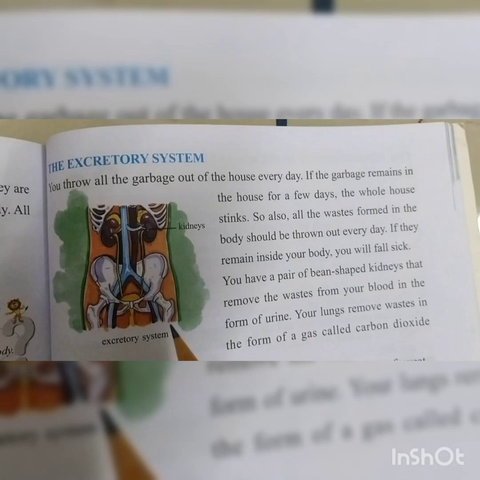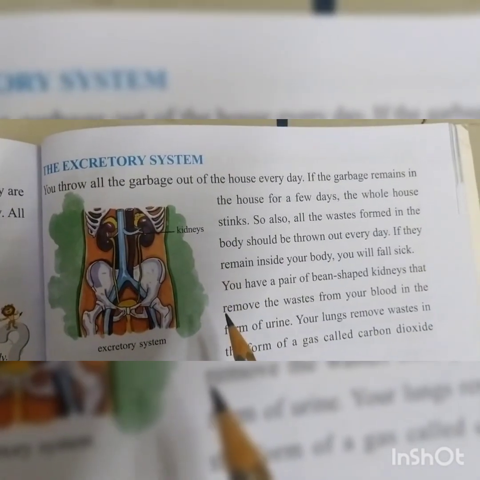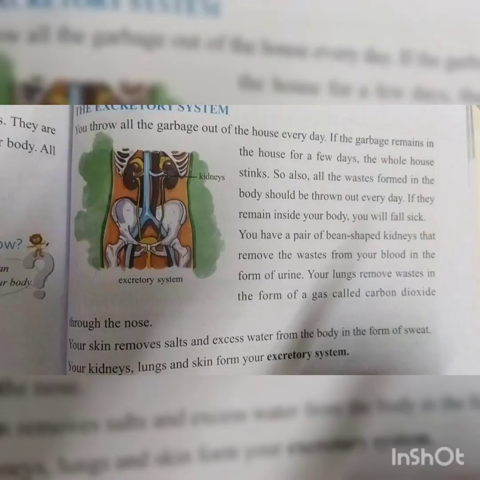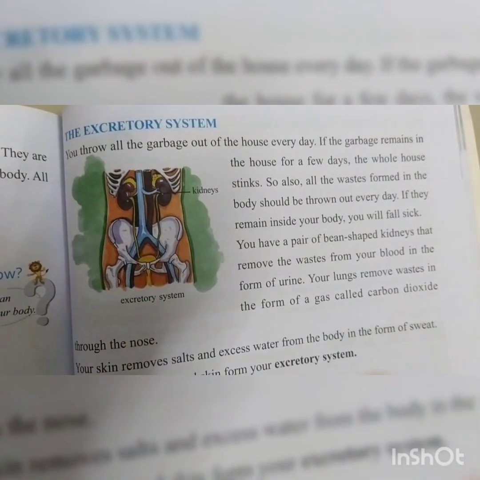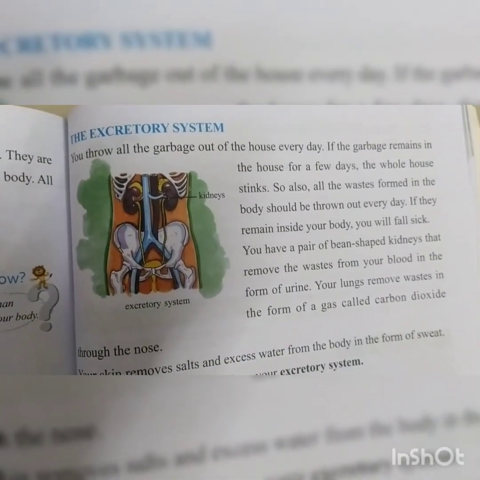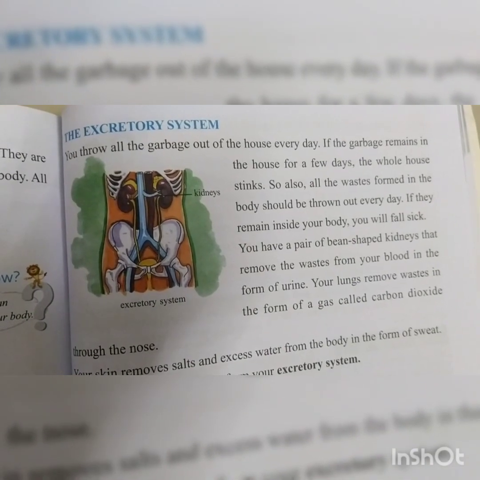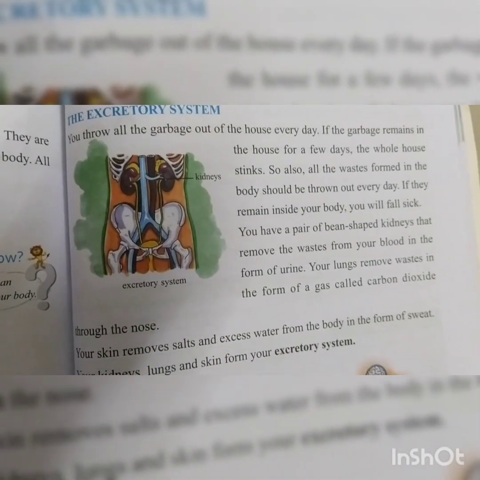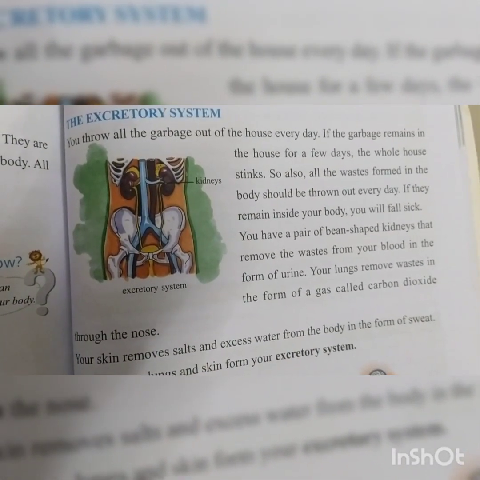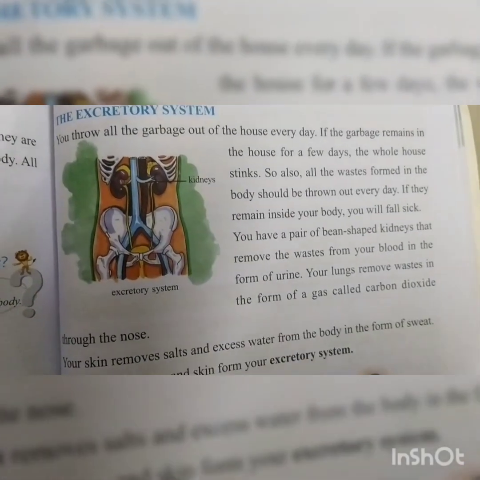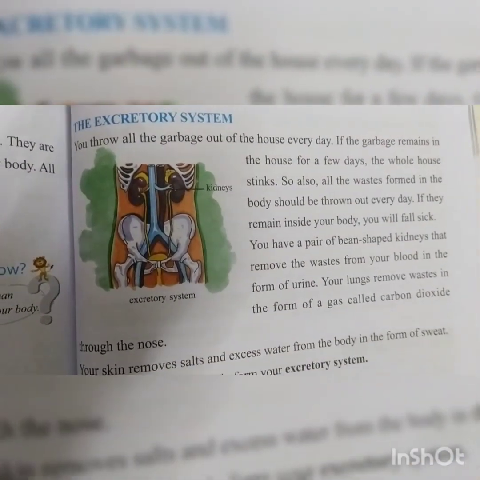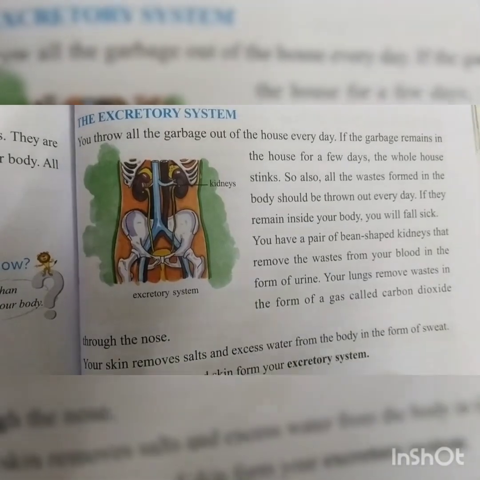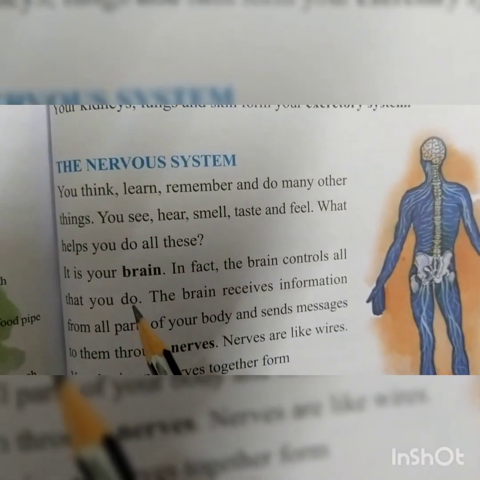Then the next excretory organ is the lungs. Lungs help to remove waste in the form of a gas called carbon dioxide. Okay, in the process of respiration, we take in oxygen and breathe out carbon dioxide. So lungs help to remove the waste gas carbon dioxide. And the next one is the skin. The skin helps to remove salt and excess water from the body in the form of sweat. So kidneys, lungs and skin form our excretory system. Then the next one is the nervous system.